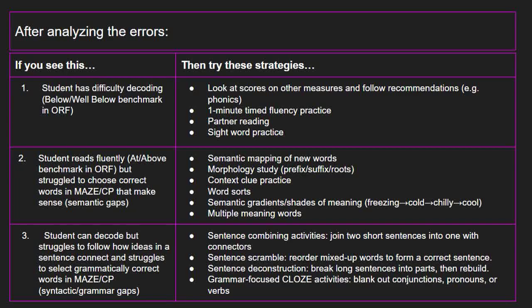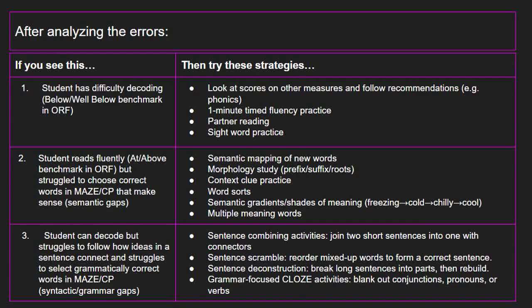Second, if the student's ORF score is strong and the maze errors are semantic, focus on vocabulary with activities such as semantic mapping, morphology, the study of prefixes, suffixes, and roots, context clue practice, shades of meaning, and multiple meaning words.